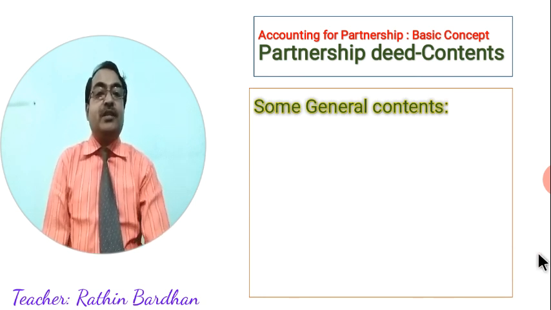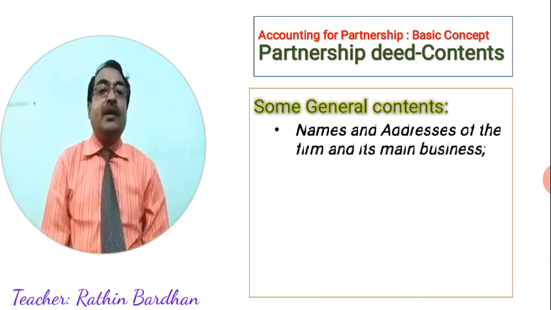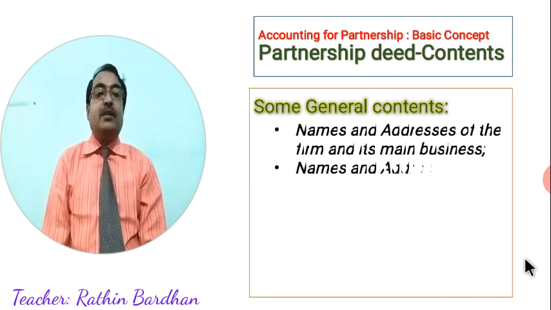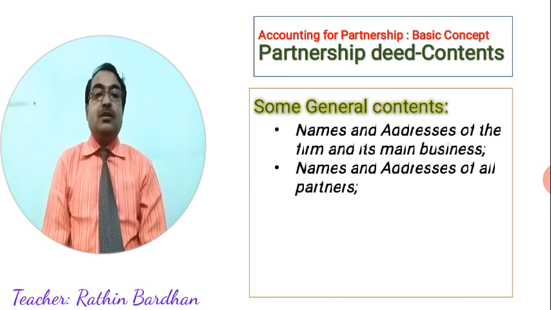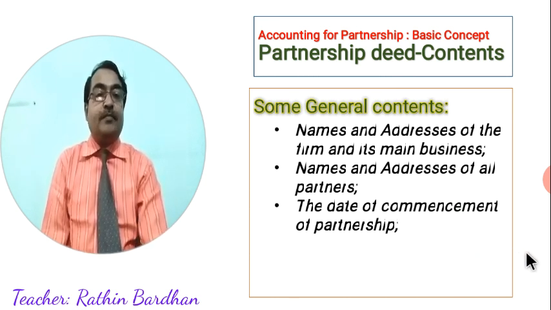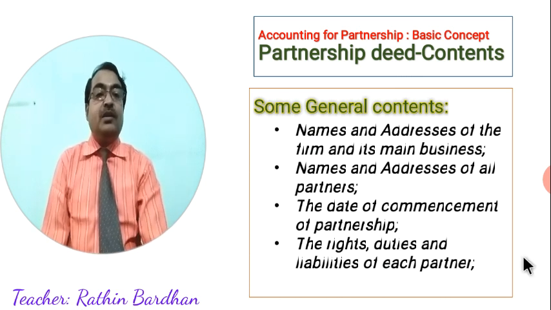Some basic contents of the partnership deed: names and addresses of the firm and its main business. Then names and addresses of all the partners are written there. The date of commencement of the partnership, when the business has been started or when it will be started. The rights, duties and liabilities of each and every partner, what their rights are separately, what their duties are, what liabilities they have to bear, all things will be written there.